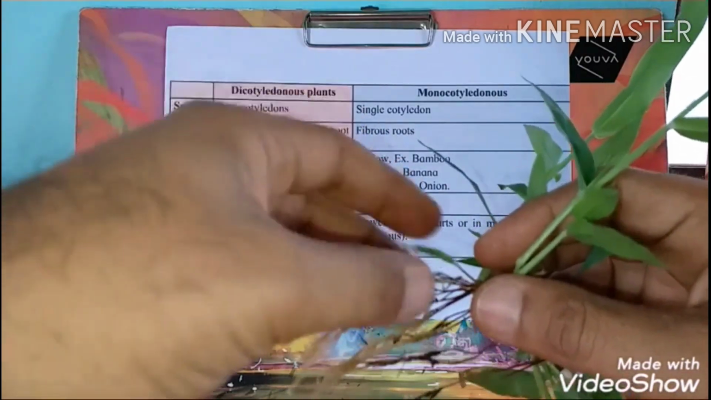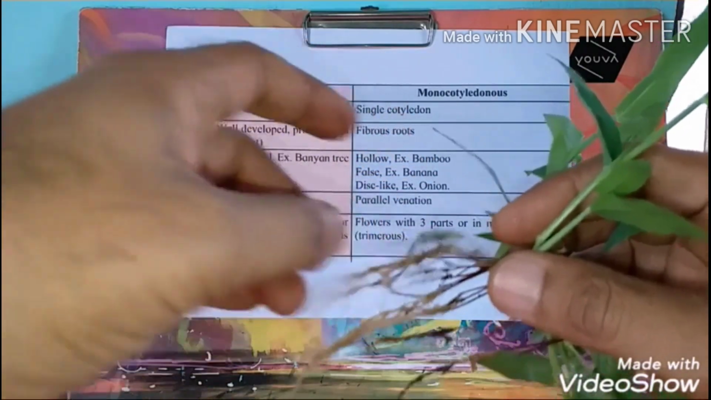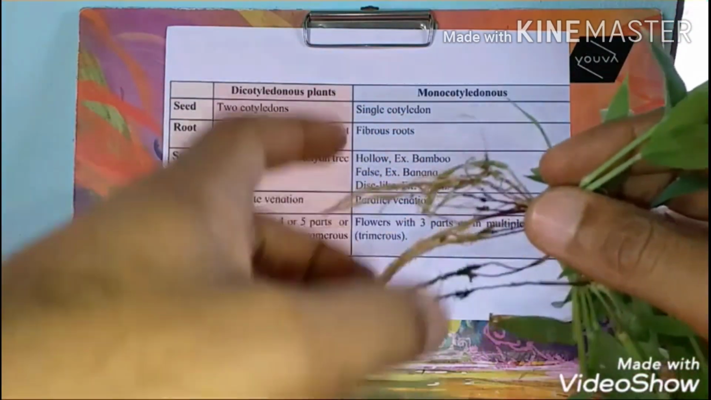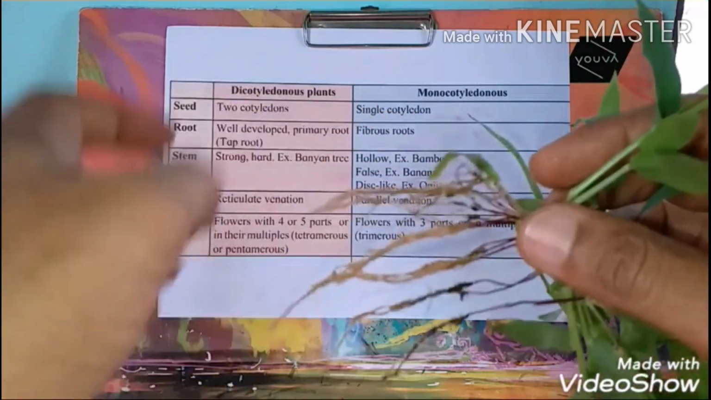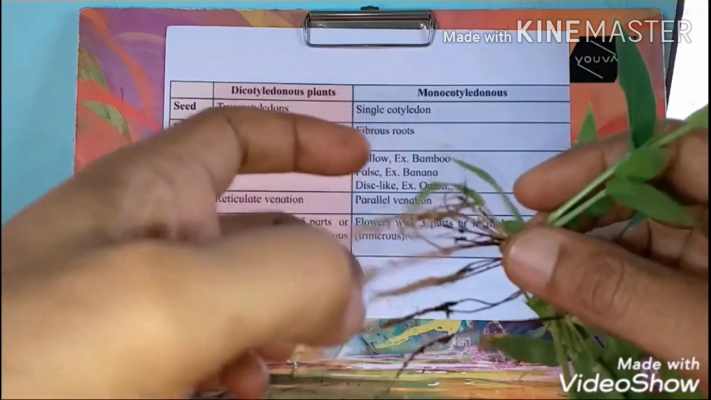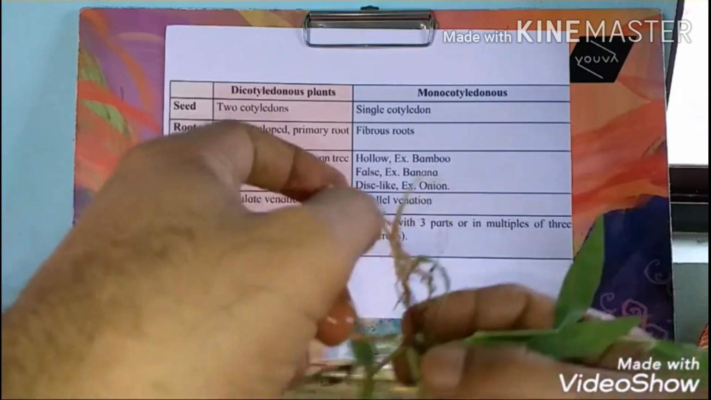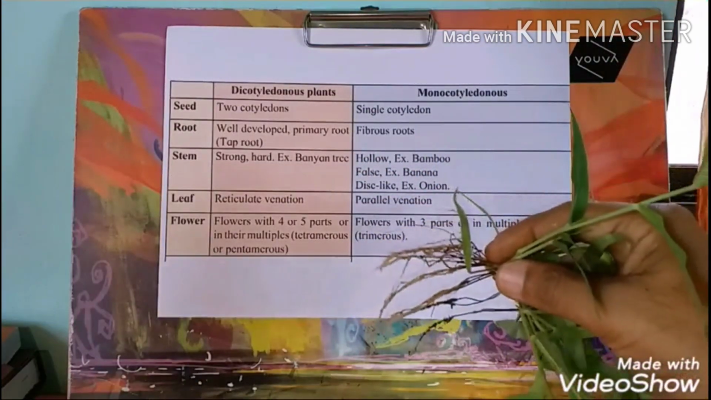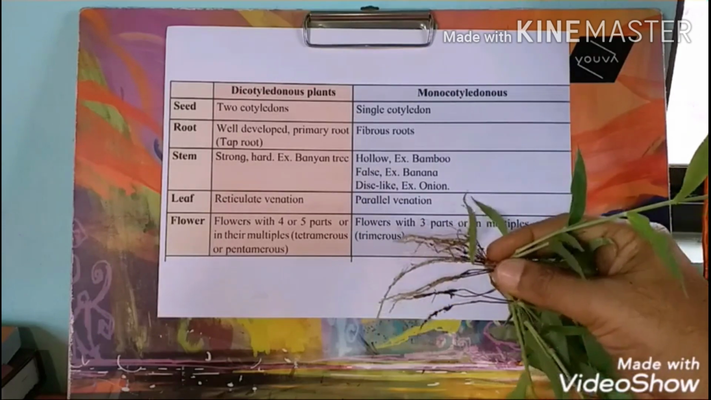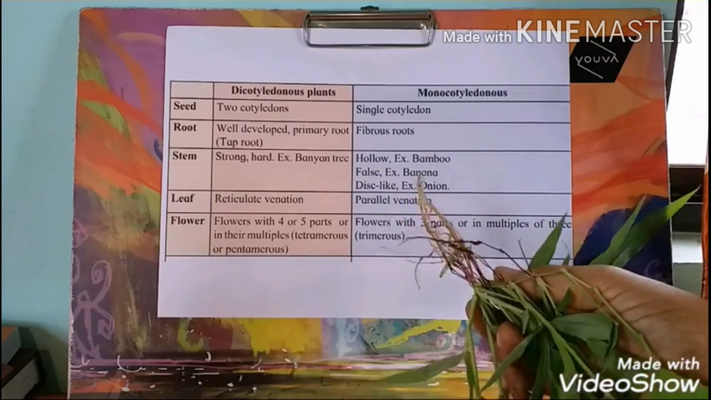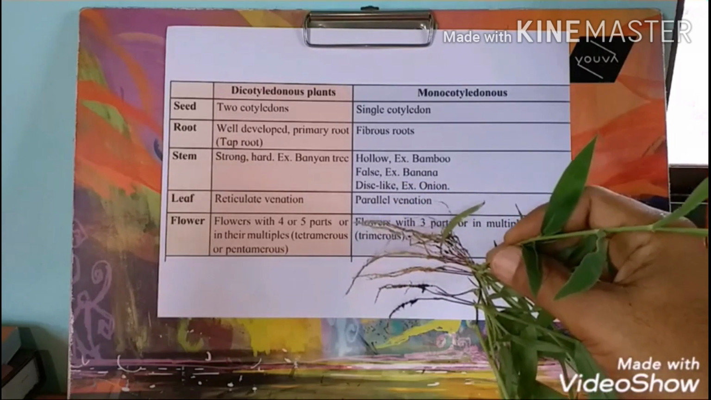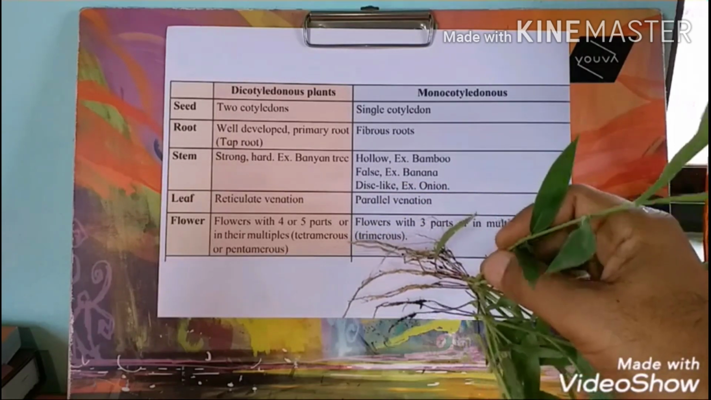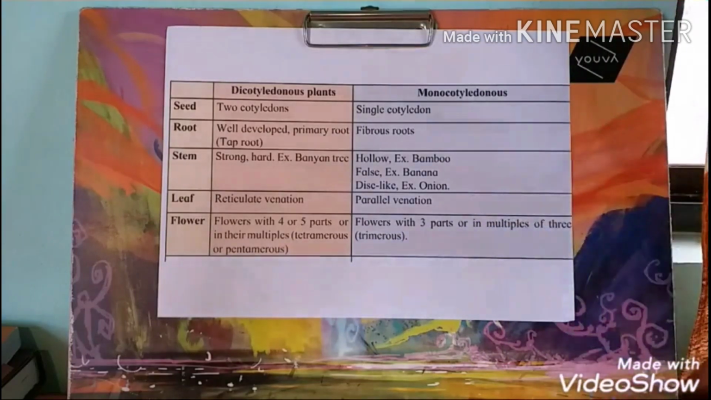Next, another type is the monocotyledonous plant, and here the example shown is grass. A plant of grass is captured here, and the roots are fibrous. No primary root system is there. All the roots are fibrous, directly arising from the stem. This is the fibrous root system in monocots.